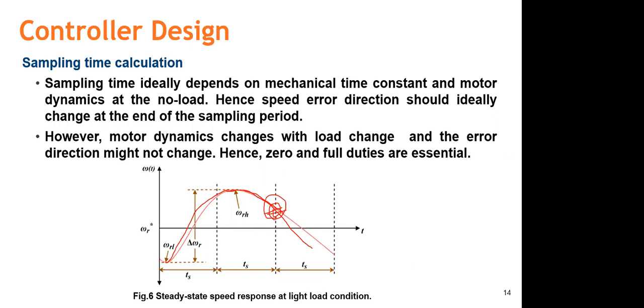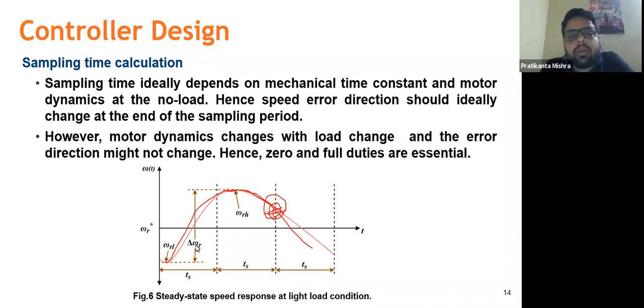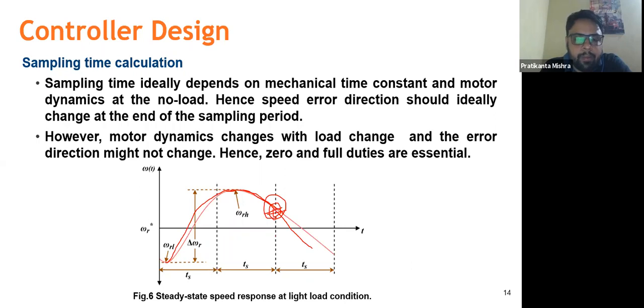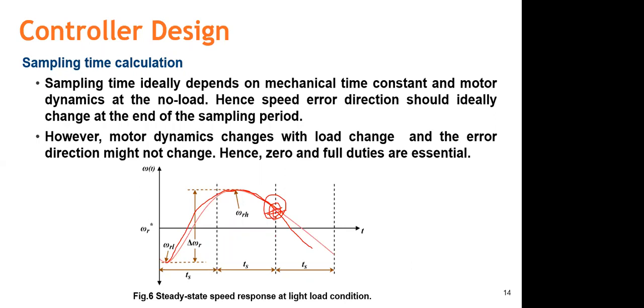Pratikanta, one question. If I understand correctly, the concept of having two discrete duty ratios is, let's say you first have a duty ratio of 0.9, and then you're trying to reduce it to 0.1. In conventional cases, you would reduce it continuously, from 0.9 to 0.1 you would have 0.8, 0.7, all those values. But in your case, it is just a switch. You just switch from 0.9 to 0.1.